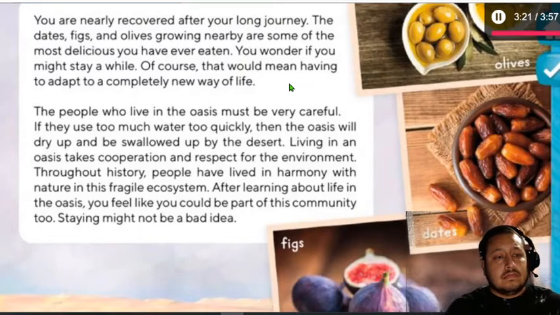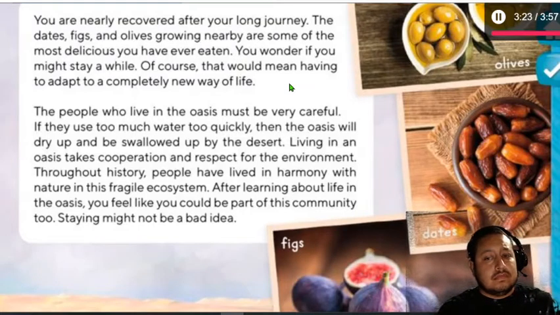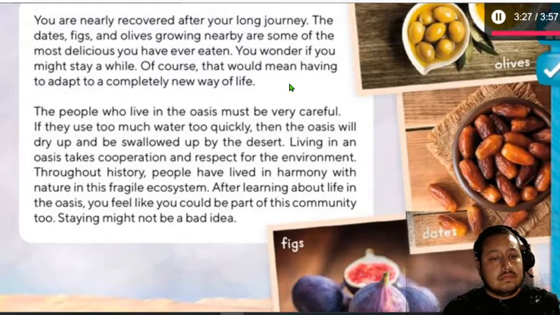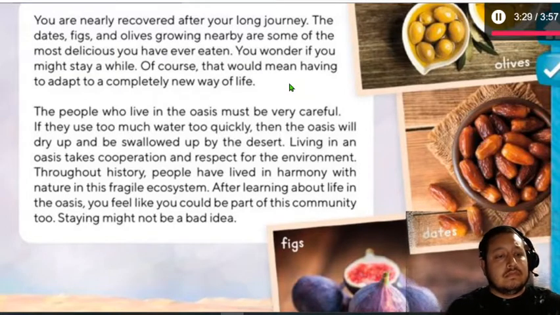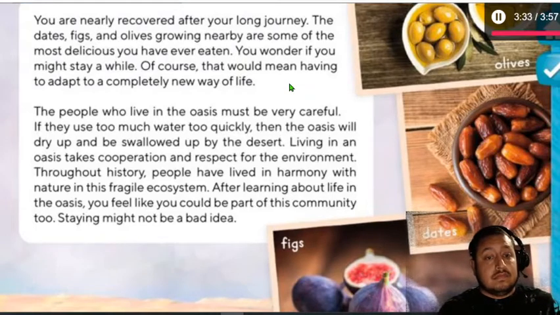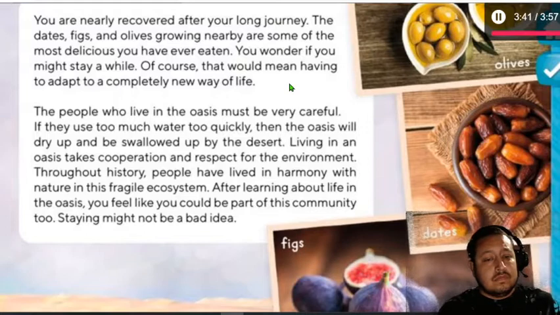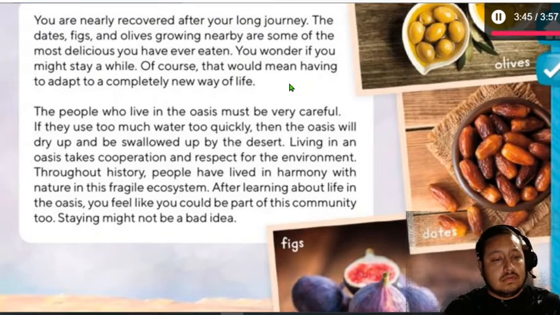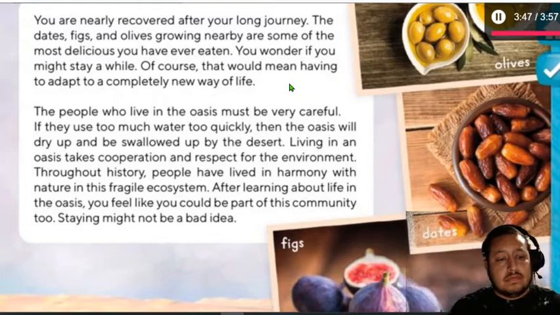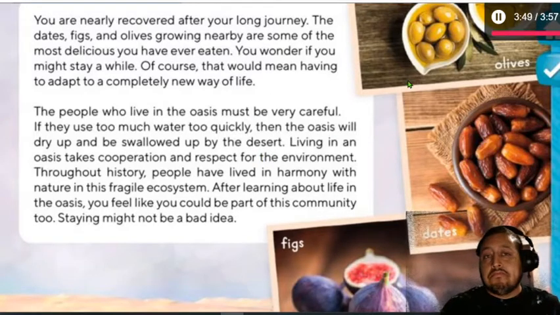The people who live in the oasis must be very careful. If they use too much water too quickly, then the oasis will dry up and be swallowed up by the desert. Living in an oasis takes cooperation and respect for the environment. Throughout history, people have lived in harmony with nature in this fragile ecosystem. After learning about life in the oasis, you feel like you could be part of this community too. Staying might not be a bad idea.